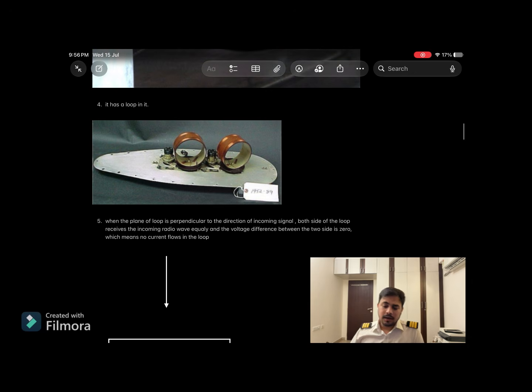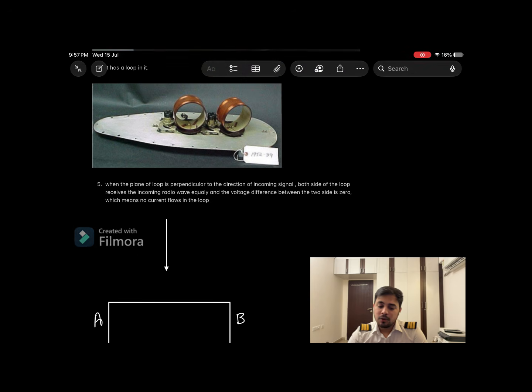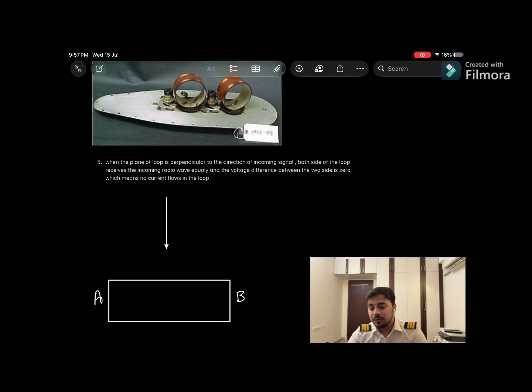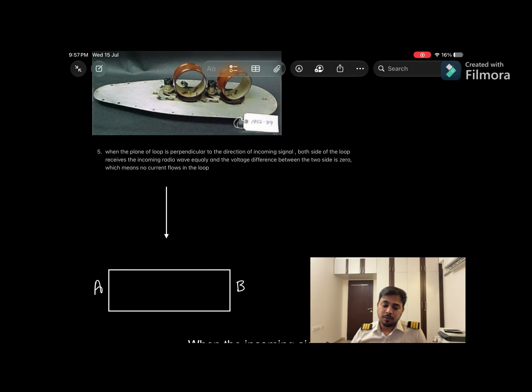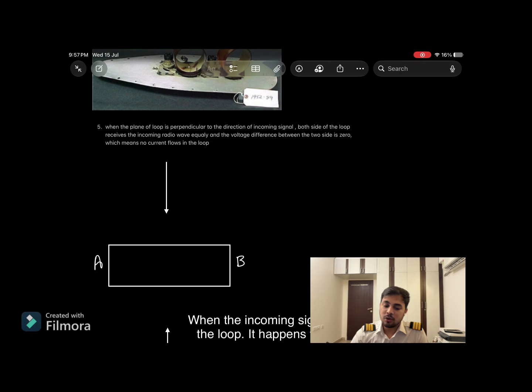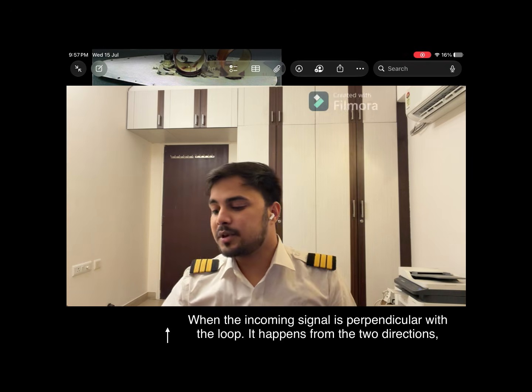Before going ahead in the working, I want to tell you that there is an actual loop inside of that, which is called the loop only, and there is a sense aerial which is placed with this loop. So when the plane of the loop is perpendicular to the direction of the incoming signal, both sides of the loop receive the incoming radio wave equally, and the voltage difference between the two sides is zero, meaning no current flows inside of the loop.